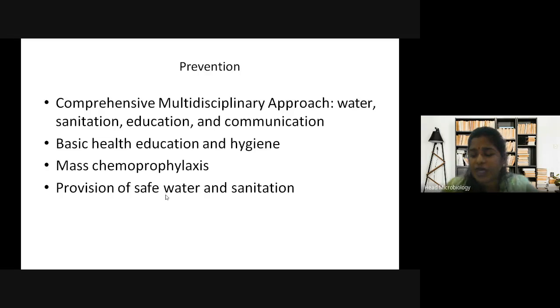Water should be heated and boiled before drinking. Food should be cooked properly before consumption. All these are things you need to educate poor people about, who are not aware of how the disease spreads. So they have to be educated. Then basic health education and hygiene, mass chemoprophylaxis, provision of safe water and sanitation. Every area should get safe and clean water, and sanitization is a must in all the rural areas.